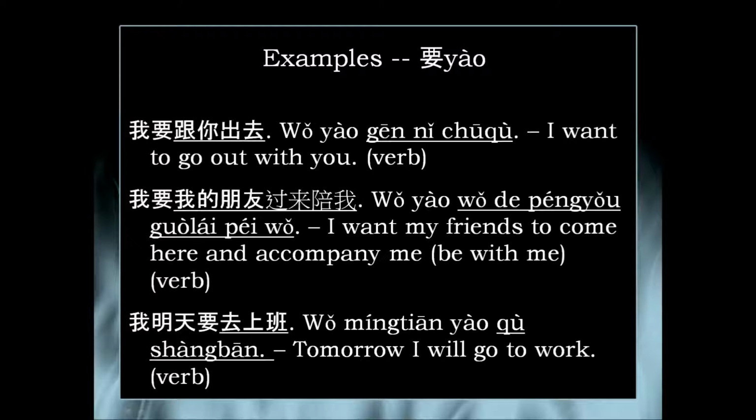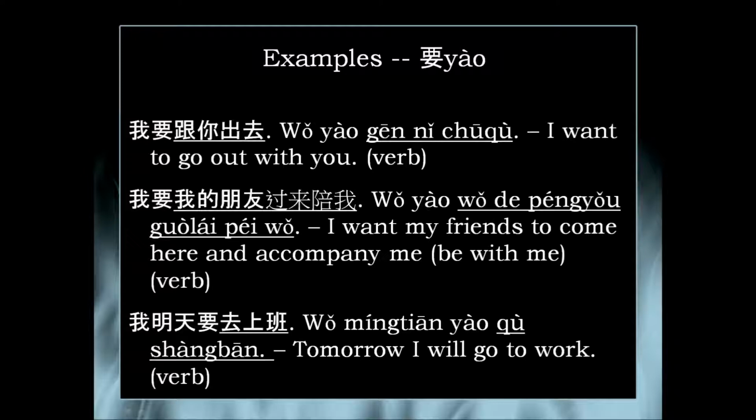I want my friends to come over and accompany me. Good example of 要 being want. But it could also be 我想要, and it could also be 我想我的朋友过来陪我. Because it's a verb, it's interchangeable. But this one makes more sense because it feels a bit more casual. It's kind of the way you'd speak more naturally in that context.